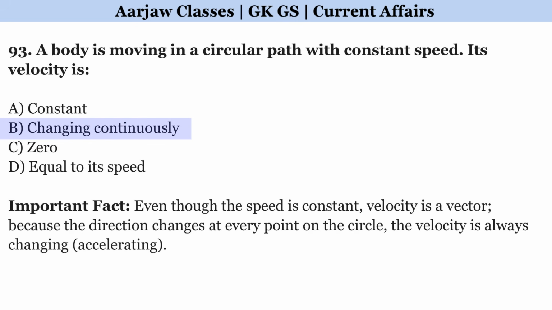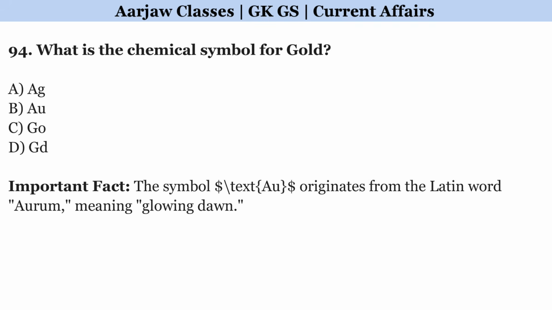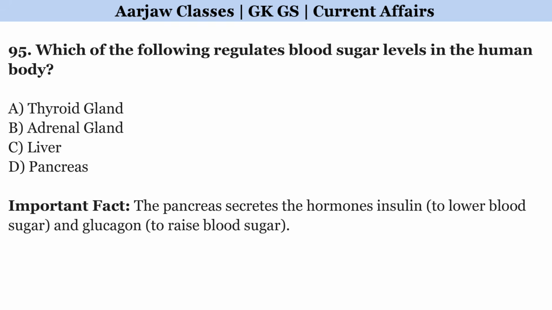changing continuously. What is the chemical symbol for gold? Correct option is B. Which of the following regulates blood sugar levels in the human body? Correct option is D, pancreas.